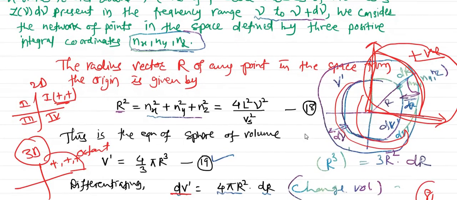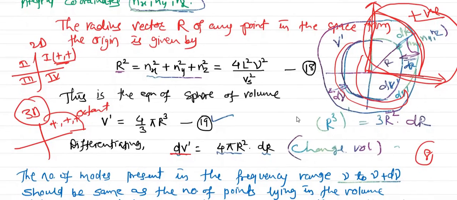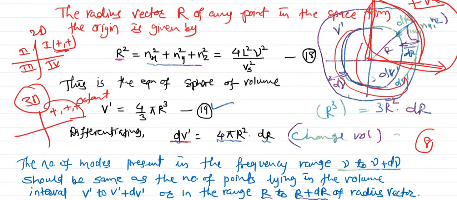Similarly in 3-dimensional, when we are talking about the sphere, only one octant of that sphere will give you all three positive coordinates, and that is why we have divided that by 8. This is the volume.